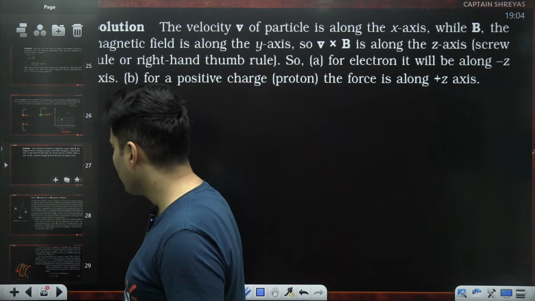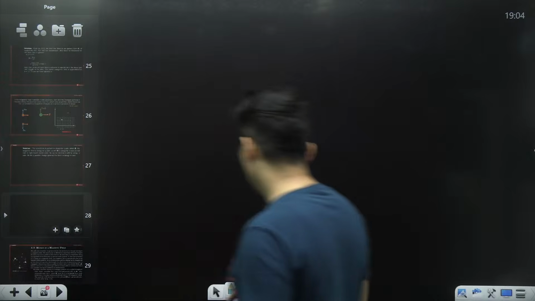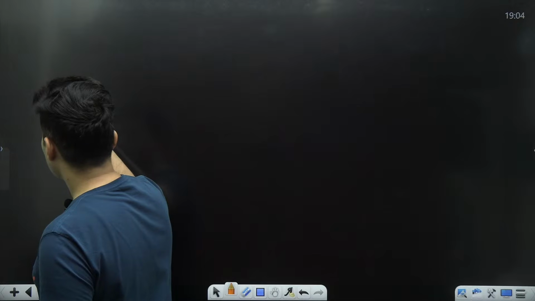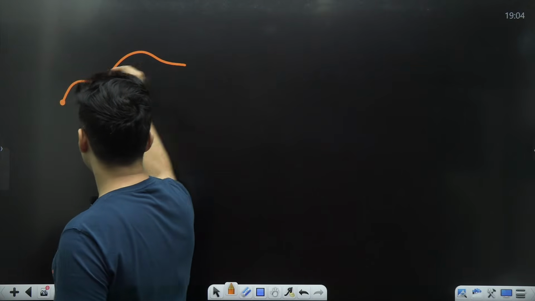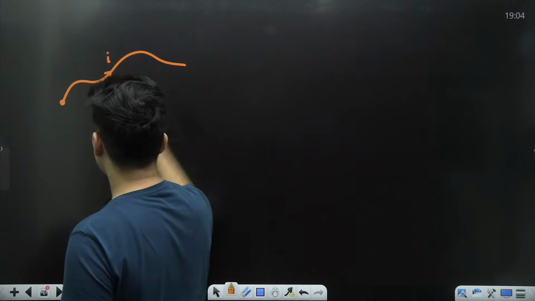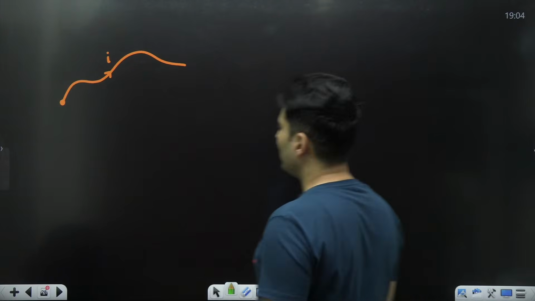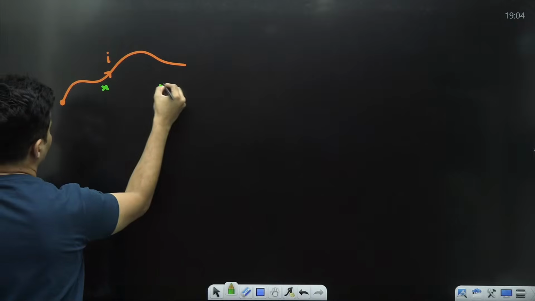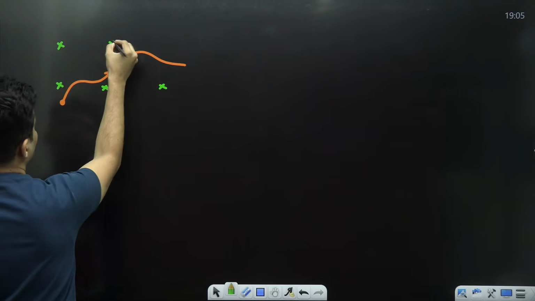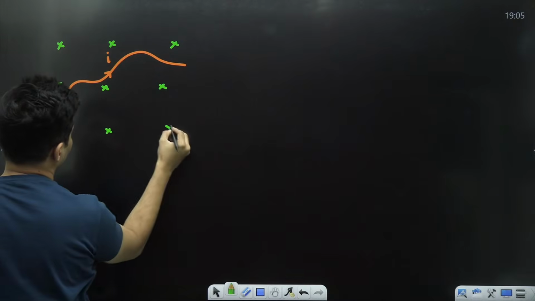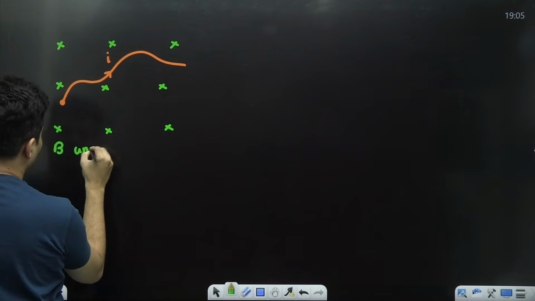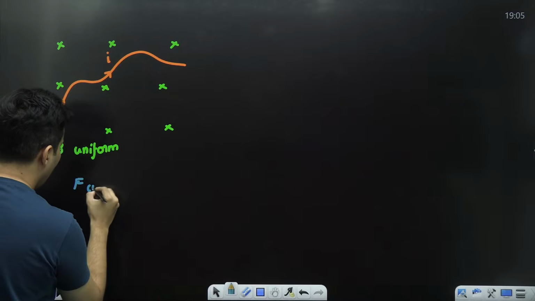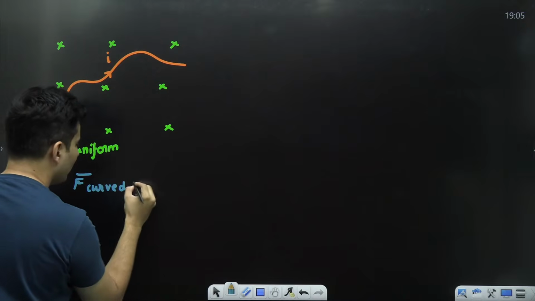Now there is one interesting thing I'll tell you about a wire carrying current, especially if the wire is curved. A lot of people will suffer if they do not know this trick. Imagine this is a curved wire and this curved wire is placed maybe in some magnetic field, going inside, and let's say it is uniform, for example. This is a uniform magnetic field. If I want to find the force on this particular curved wire, you know what you can do?